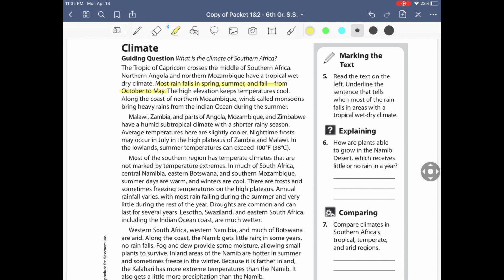So let's keep going. It says, how are plants able to grow in the Namib Desert, which receives little to no rainfall? So we're looking for this country right here. So let's scan through here together if we can. So let's see. They don't mention that country here.